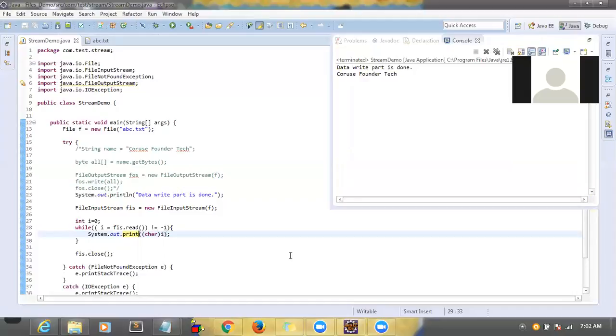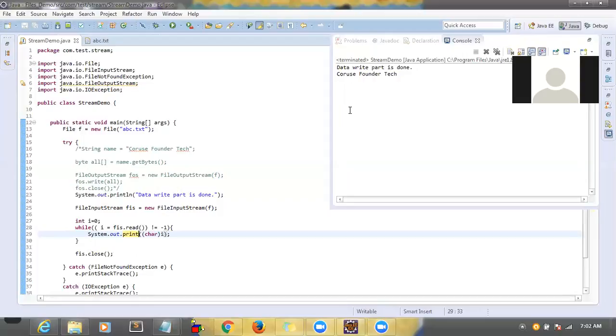So we got data from the file system. Whatever we have written, they will always read the data in integers, and it will give the corresponding byte. For each character, there is a byte. So the character will be read as a byte, and that byte we are converting back into a character. So that's how to read the data and how to write the data.